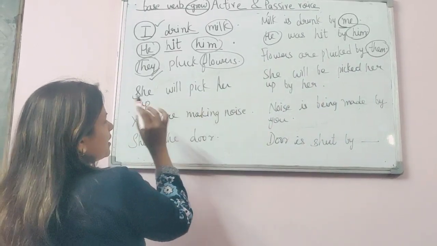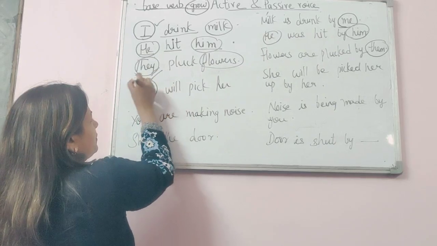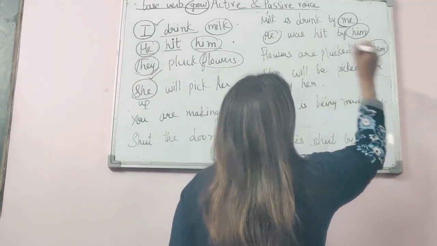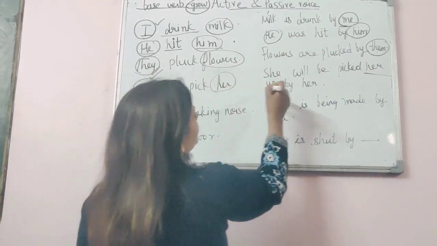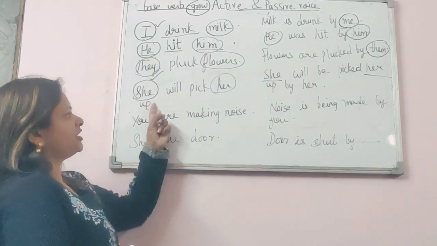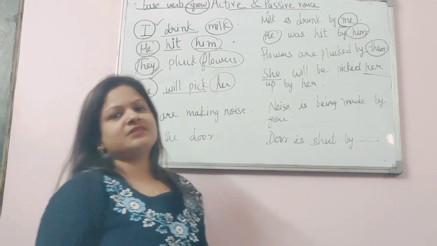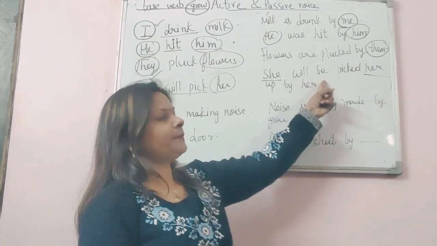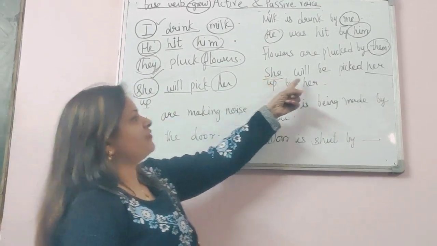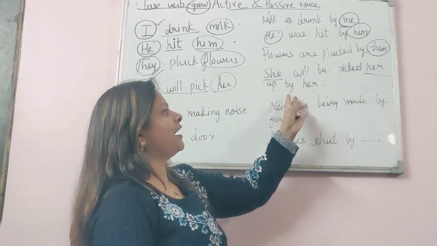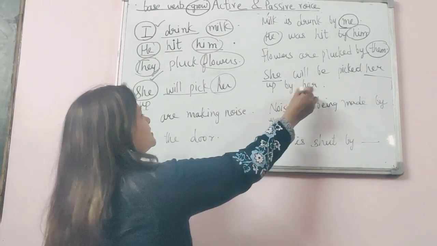She will pick her up. So here she will be turned into her, and that her will be turned into she. Will pick is the simple future tense, and with simple future tense we write be. Okay, so she will be picked up by her. By her is that she.